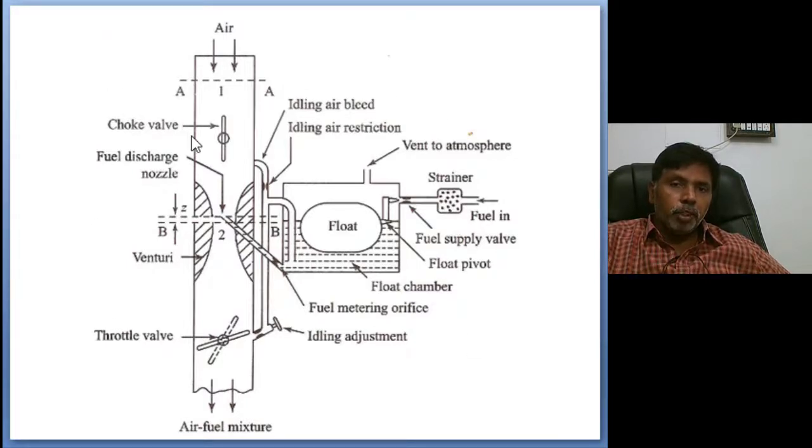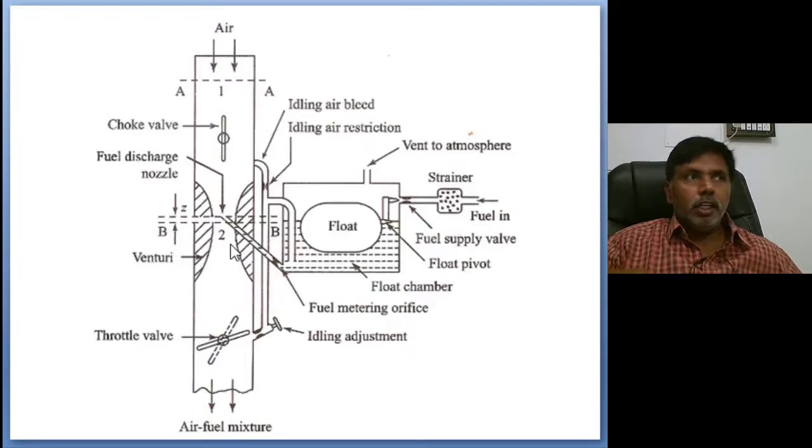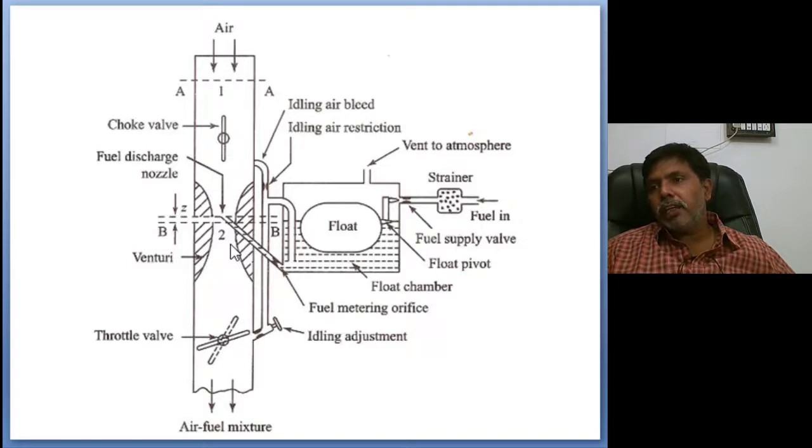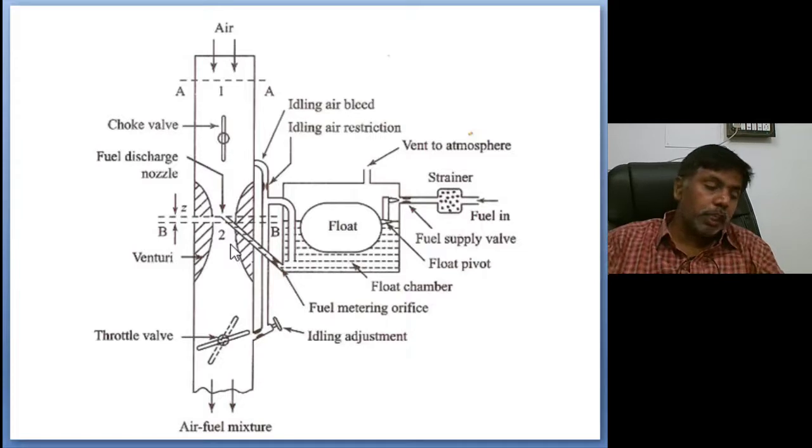When we want a rich mixture in the early morning, what we do is close this choke. Automatically, because the inlet valve is open at that time, more suction is created inside the cylinder. Here, less air is entering in the venturi area, so more suction of the fuel takes place. Then a homogeneous mixture is created, but this is a rich mixture, because for the initial starting, primary heating of the engine is required, and only then will the initiation of combustion be complete. So at starting time we are using a rich mixture.